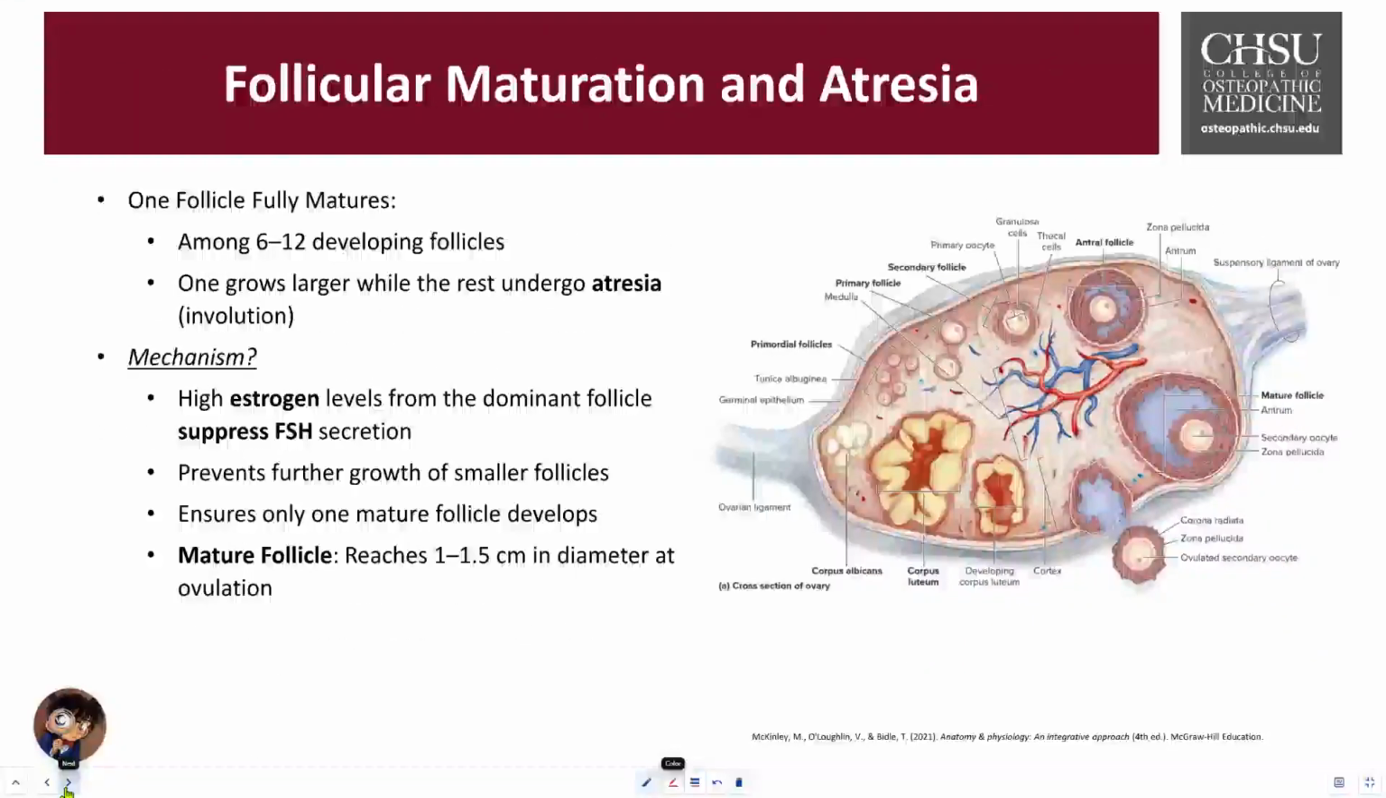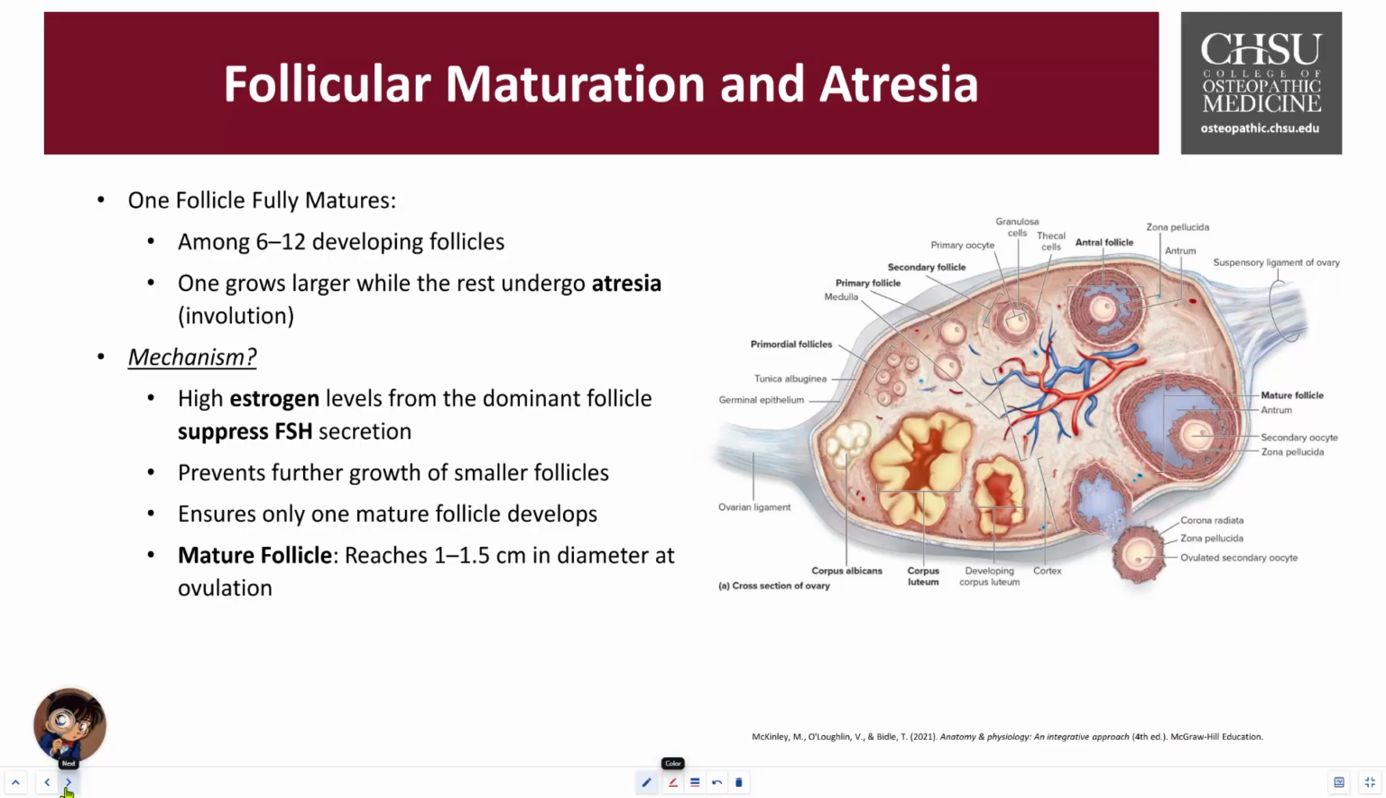Now, during each of these monthly cycles in the menstrual cycle, there are about 6 to 12 follicles that begin to develop, and under the right influence of FSH, they will then mature. However, only one follicle fully matures and gets to be released, while the other ones are going to go through that breakdown process, which is involution. This is also known as atresia. The mechanism is not 100% well documented. However, this is the hypothesis.